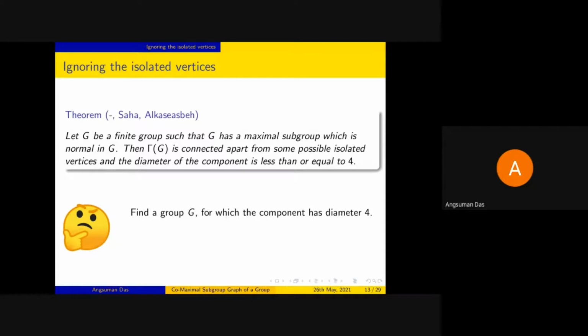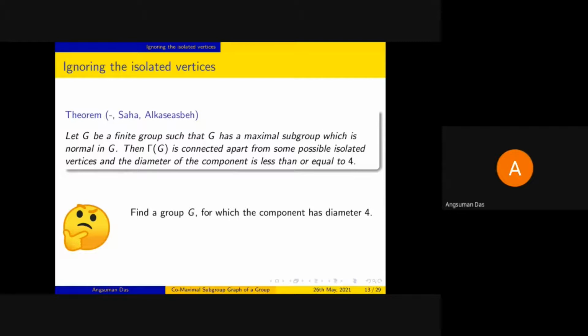We haven't got any example for which the diameter of the component is 4. So there can be two cases: either there does not exist any such group, or there exists. If there exists such a group, then it's well and fine. If there does not exist, that means we need to tighten this bound up to 3.